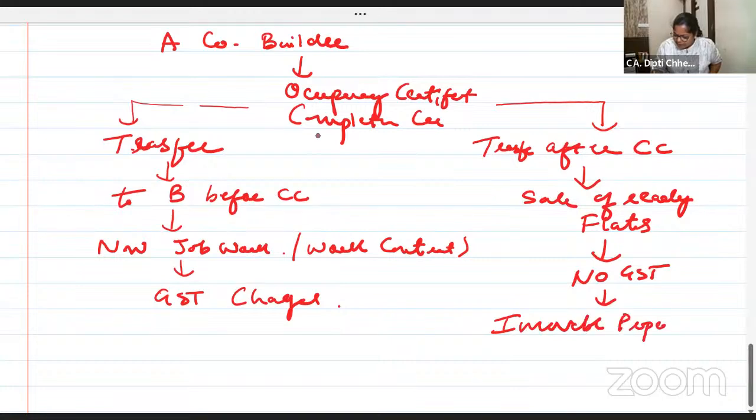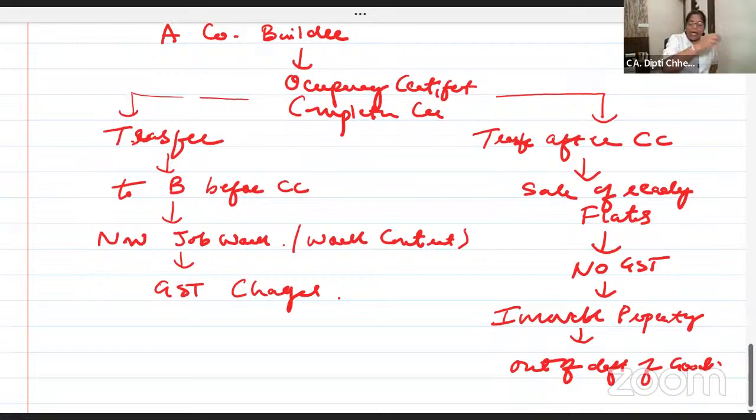I am selling you ready flats, which means I am selling you immovable property, out of the definition of goods. Make the flowchart exactly like this, and ask if you have any doubts. Unmute and ask, put it in the chat box, whatever way you want.